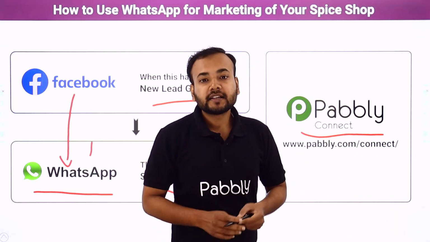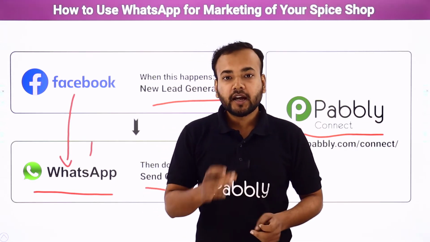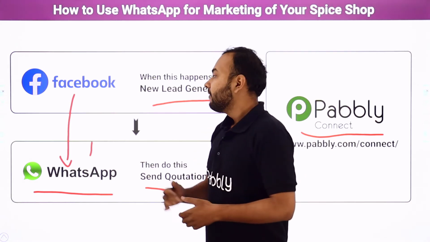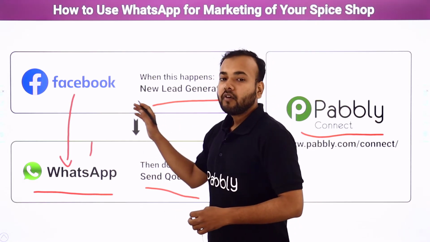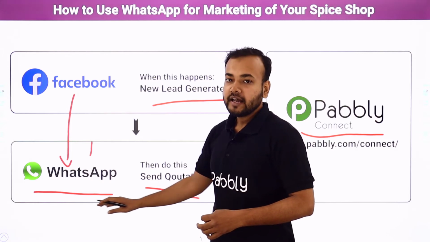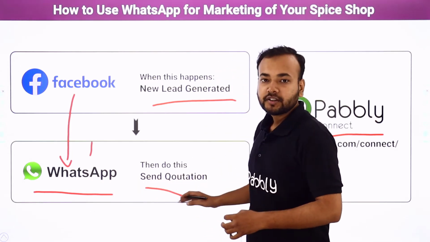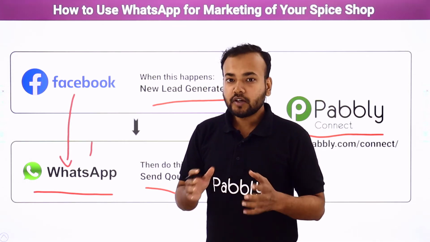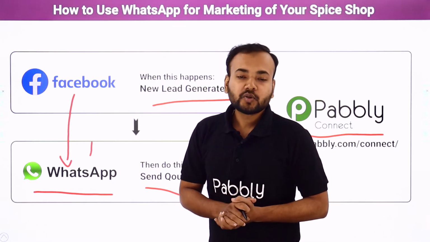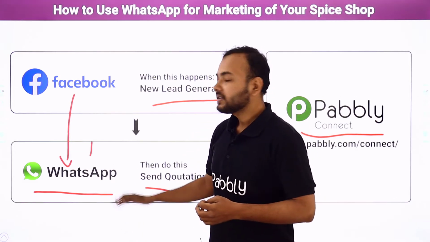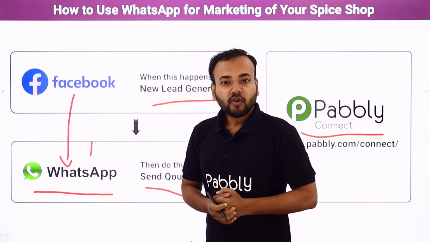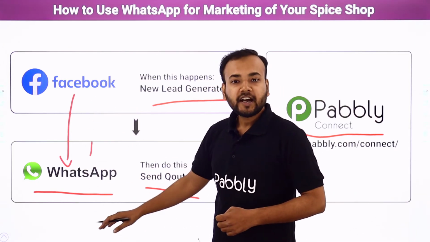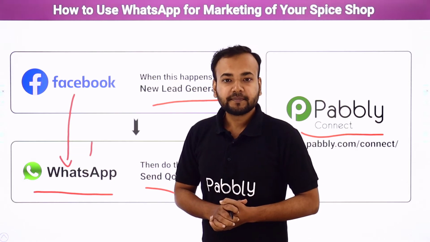Pabbly Connect is an integration and automation software, and it will connect these two applications together such that whenever a new lead is generated, a WhatsApp message gets automatically delivered to that lead along with your quotation, right? And the best part of making this automation, guys, is that you will not require any coding skills or programming knowledge, so any non-technical person can also perform this automation. Now let me give you a demo on my screen of how this connection between Facebook lead ads and WhatsApp is going to work in real time.